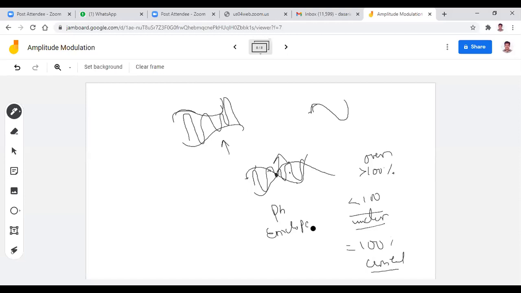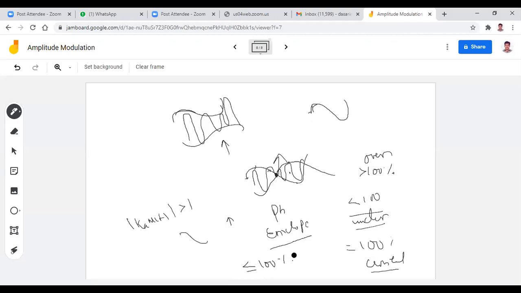So now my question is, why is there an envelope distortion? That is because of phase reversal. Why is there a phase reversal? Whenever the absolute value of Ka into m of t is greater than 1, the envelope crosses 0. Whenever the envelope crosses the 0 axis, there is some phase reversal. Because of the phase reversal, the amplitude modulated wave suffers from distortion known as envelope distortion. So to avoid that, you have to maintain the modulation index less than or equal to 100%.